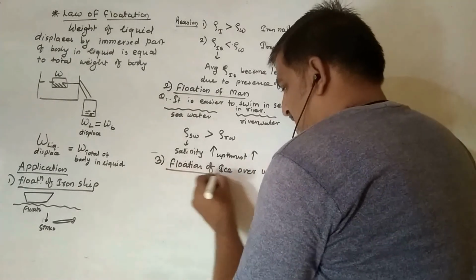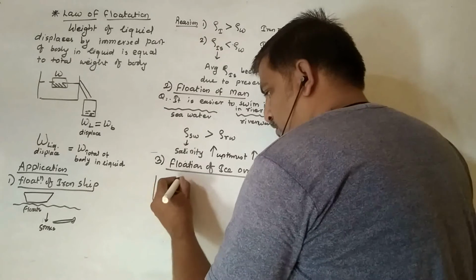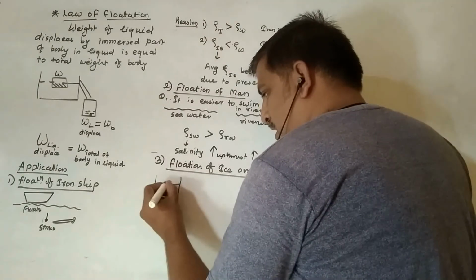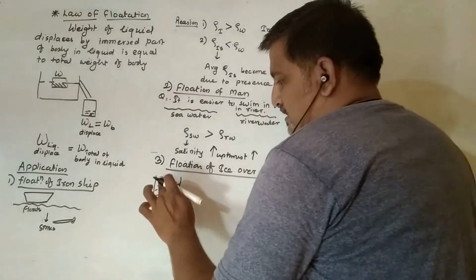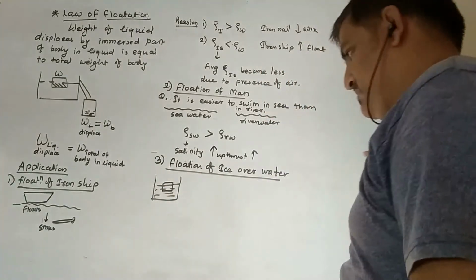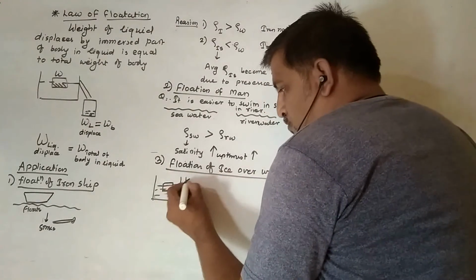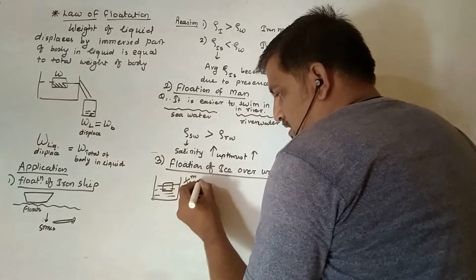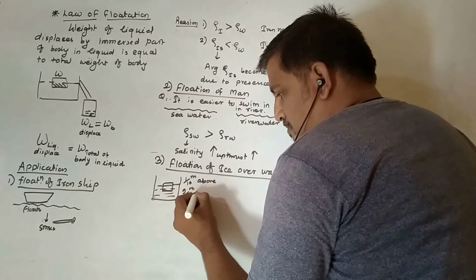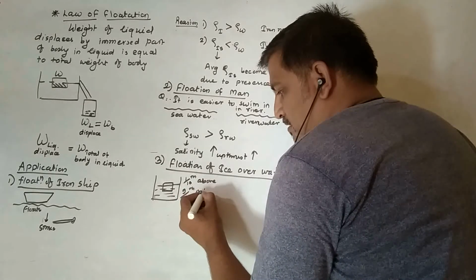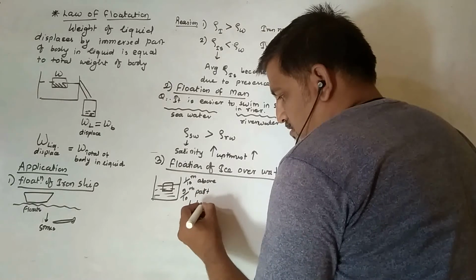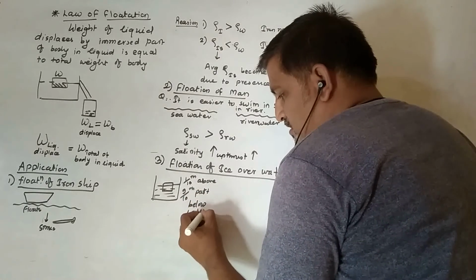Okay, ice floats over the water. If you take a glass tumbler, half fill it with water and put in a cube of ice, then what do you find? You find that the ice cube floats. Near about 1/10 part is above the surface of the water and 9/10 part, means 9 parts out of the 10 parts, is below the water, right? Why does this happen?